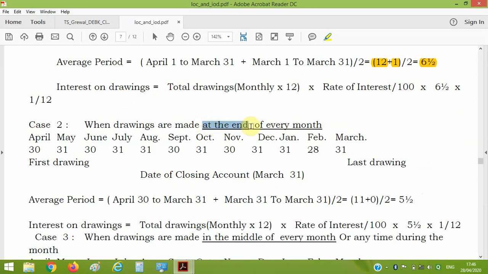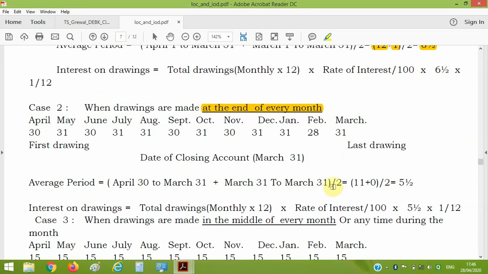If drawing is at the end of every month, then from 30th April to 31st March, the time period will be 11 months, and for the last it will be 0 months. So divided by 2, 5.5. Here is the formula for interest on drawing.